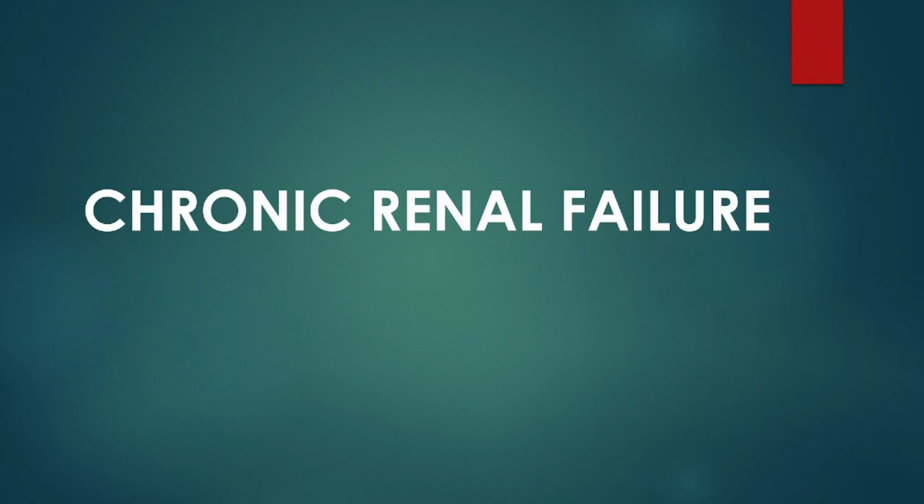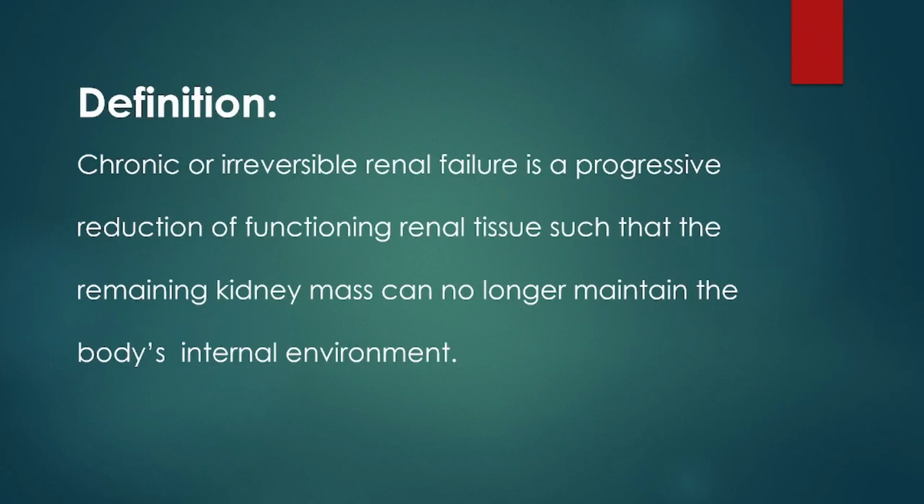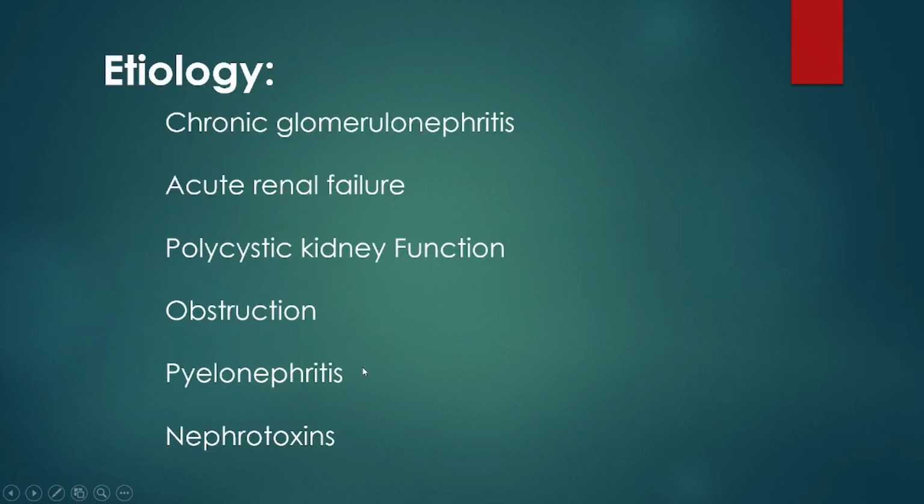Today's topic is chronic renal failure. Let us start the topic. Definition of chronic renal failure. Here what happens, there will be a disruption in the function of renal tissue. Chronic or irreversible renal failure is a progressive reduction of functioning renal tissue such that the remaining kidney mass can no longer maintain the body's internal environment.